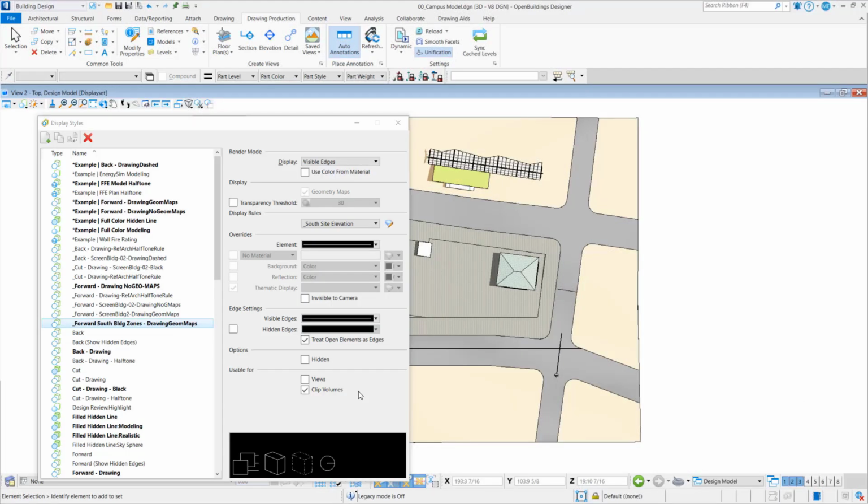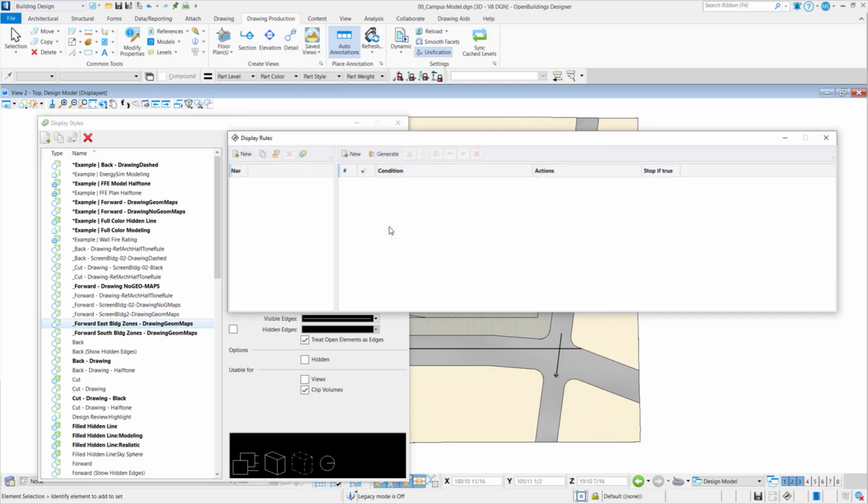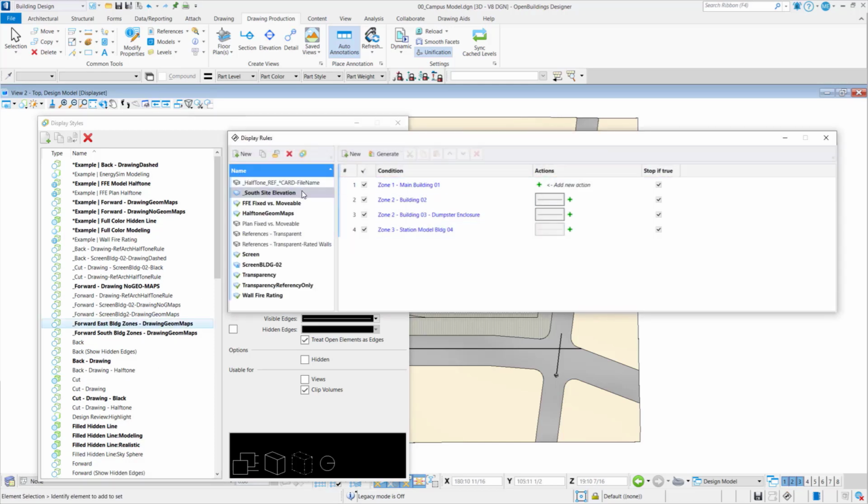So the process would be to copy the south display style for the forward view, a quick copy, changing it to east, and then going to the rule and taking the south, copying it to east.